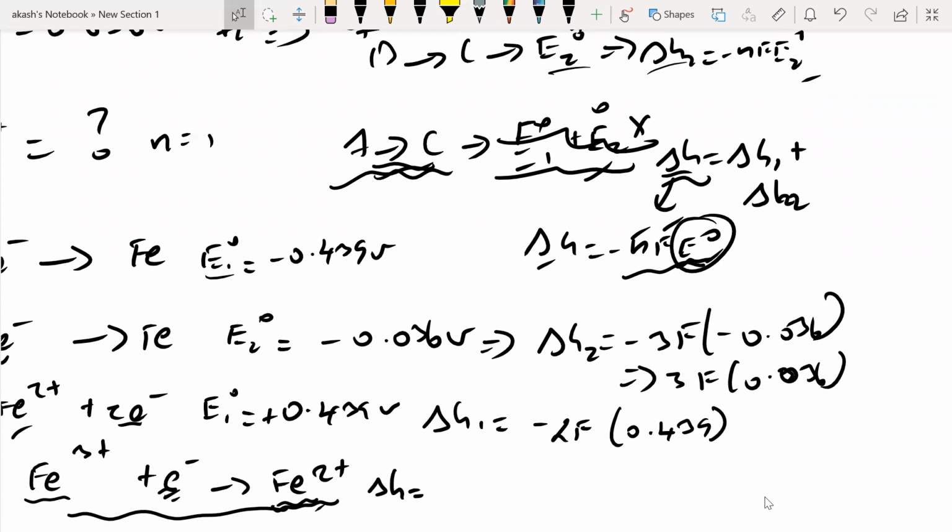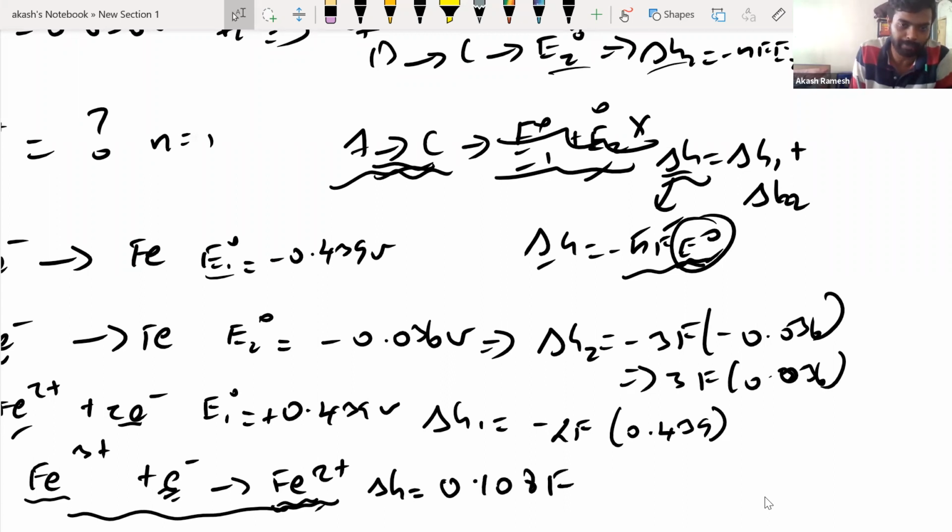So it will be 0.108 F. We'll just keep it as F. Okay, now plus, or this should be minus. Actually, you should add it, but since there is a negative sign, I put a negative sign. 2 into 0.4, we'll keep it as 0.44 for our calculation. So it will become 0.88 F. Done? Okay, fine.